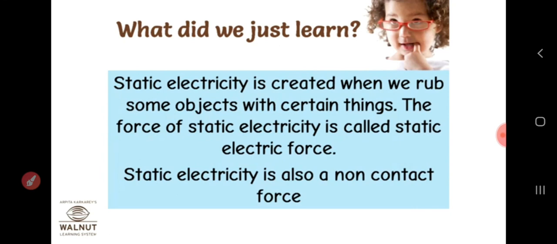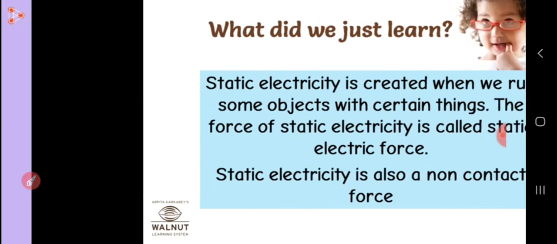What have we learned? Static electricity is created when we rub some objects with certain things. The force of static electricity is called the static electric force. The static electric force is also a non-contact force.